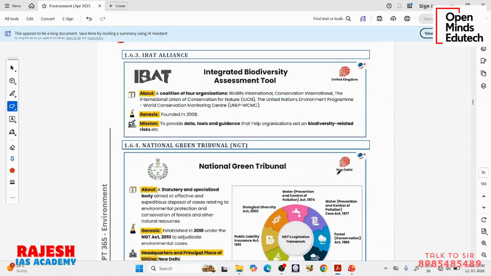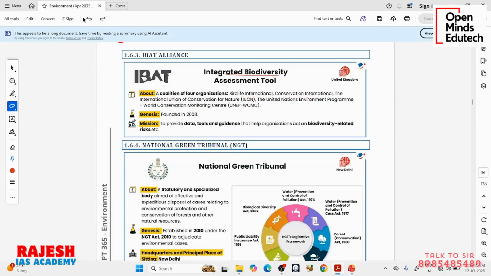Moving on to the next one: the Integrated Biodiversity Assessment Tool. Let me tell you what it is. We need data. There are 4 international organizations: BirdLife International, Conservation International, IUCN, and the UN Environment Programme, particularly this branch of UNEP, the World Conservation Monitoring Centre.